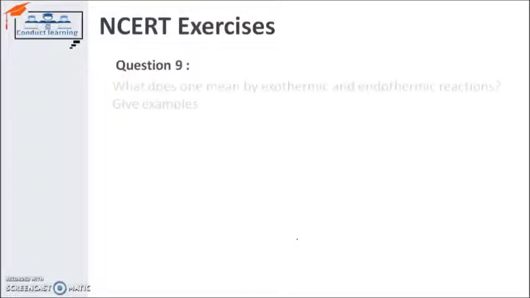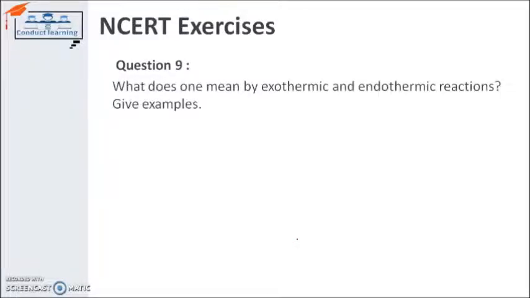So this is the solution. Now the next question is, what do we mean by exothermic and endothermic reactions? Give an example. We have already done this in previous videos: an exothermic reaction is one which, when it takes place, gives heat. On the other hand, the reaction in which heat is absorbed is known as endothermic. The photosynthesis process is a big example of an endothermic process, and respiration is a big example of an exothermic reaction.